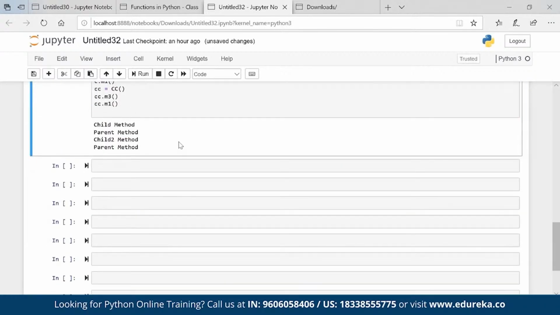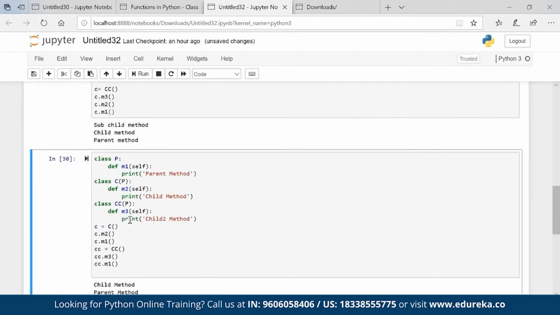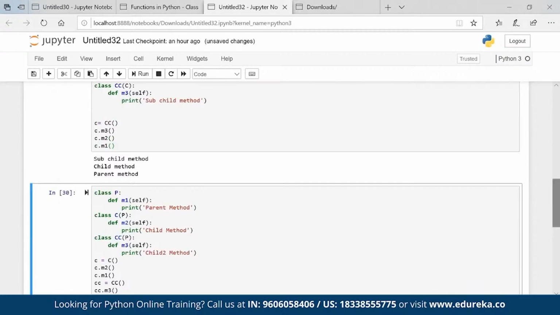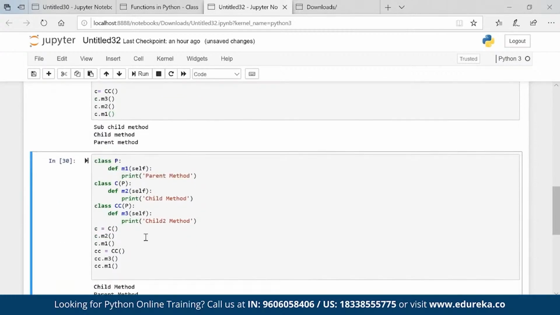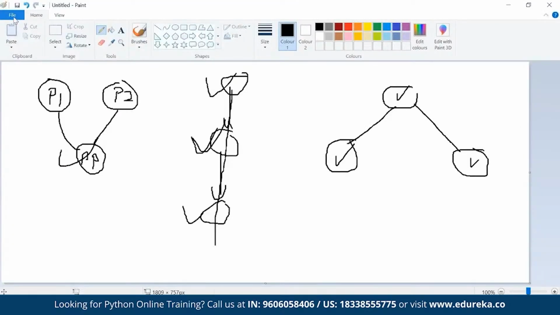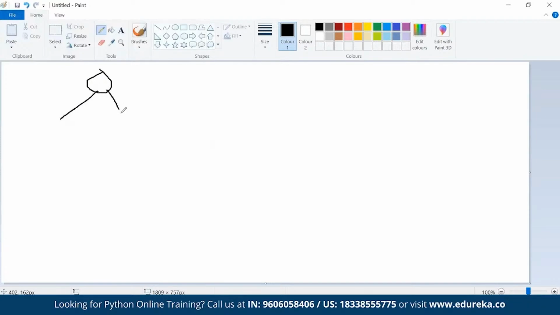Okay. So what is the difference between multi-level and hierarchical inheritance? So this is what I have: parent giving property to both the childs. So it's hierarchical. Parent giving property to two childs. If I go to multi-level, then what's happening?